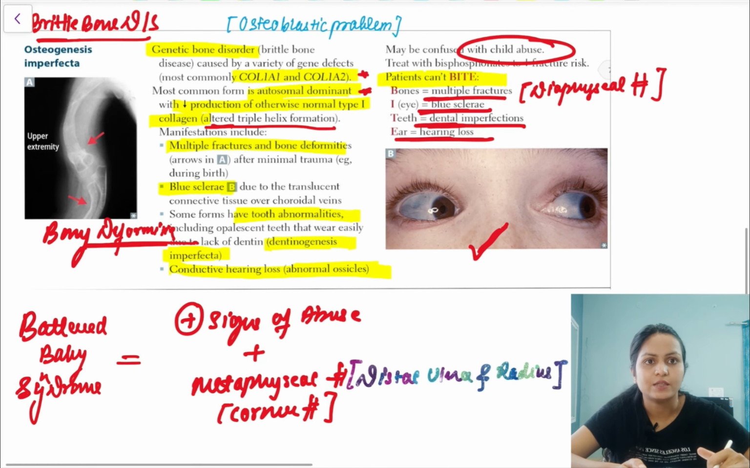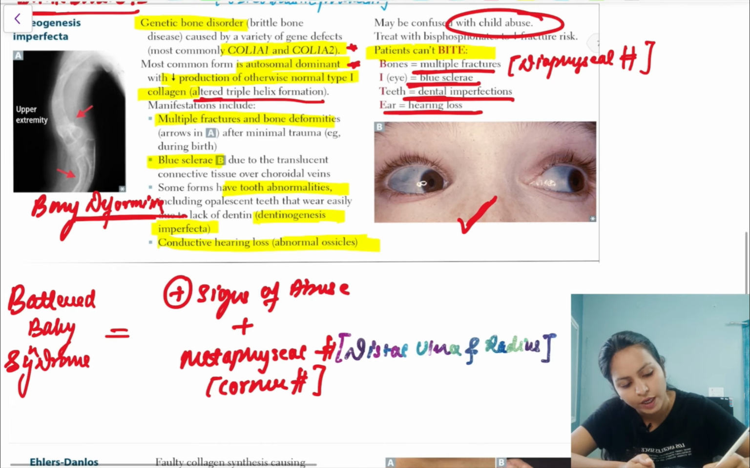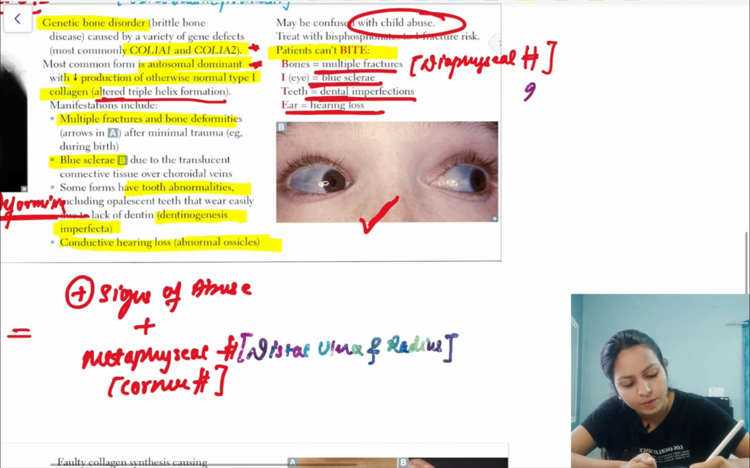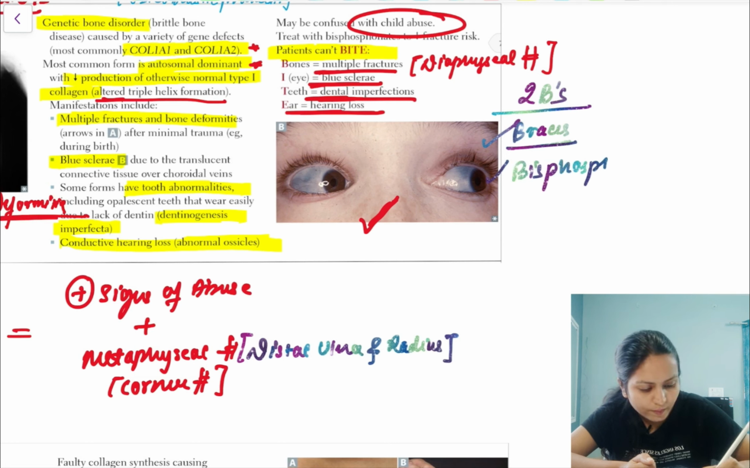One last thing. Yes. How will you treat these patients and what will you give for the treatment? So how do I remember it? See, I remember it by 2 B's. First B is for braces. Braces are to prevent further deformity. Correct. And the second B is for bisphosphonates. Bisphosphonates will decrease the risk of fractures.